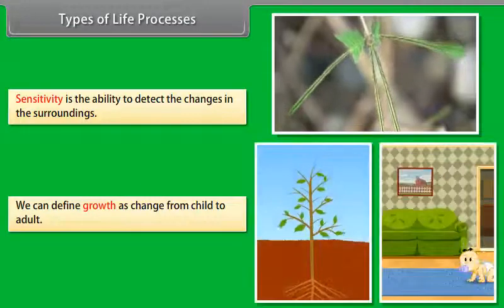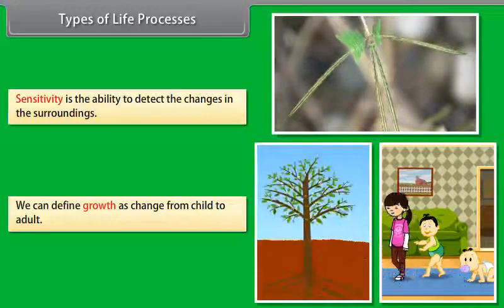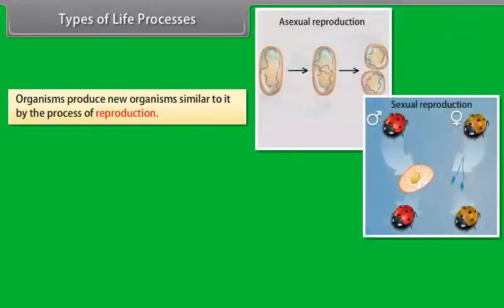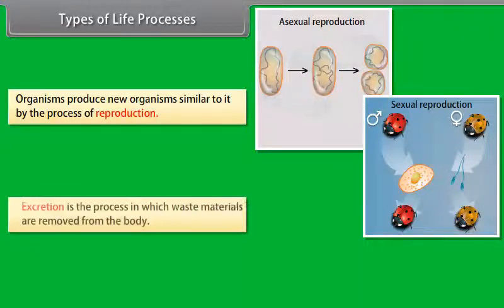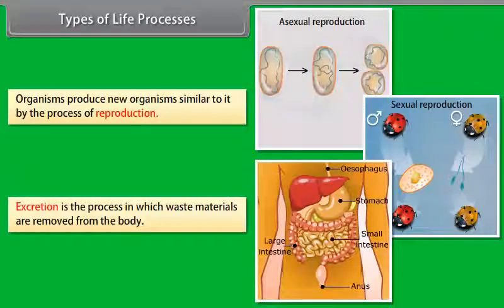We can define growth as change from child to adult. Organisms produce new organisms similar to themselves by the process of reproduction. Excretion is the process in which waste materials are removed from the body.